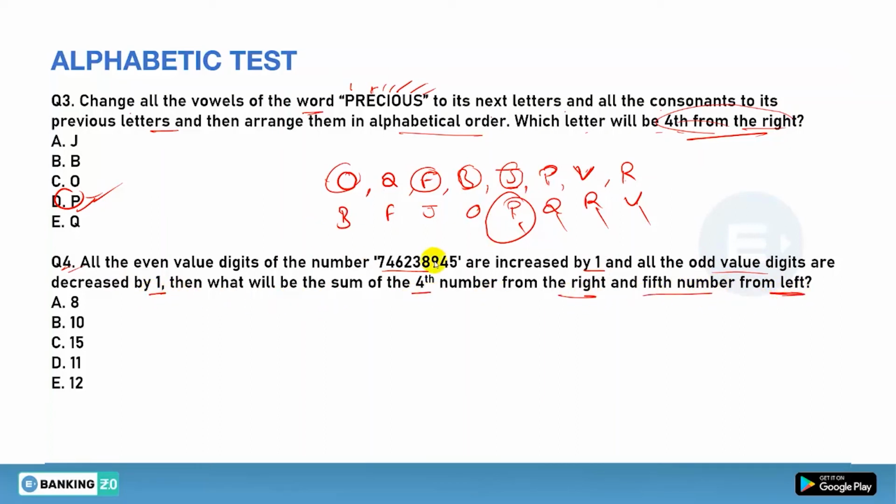Now see, in this question you don't need to convert each and every digit because we need only the 4th number from the right. So 1, 2, 3, 4, that is 8, but we have to add 1 in the even digit, so it will become 9. Done? Clear? And 5th from the left, so 1, 2, 3, 4, 5, that will be 3, but you have to subtract 1, so it will become 2. So 9 plus 2, that will be 11, that is option number D. Done? Easy. Clear? So this is how you have to approach the questions.